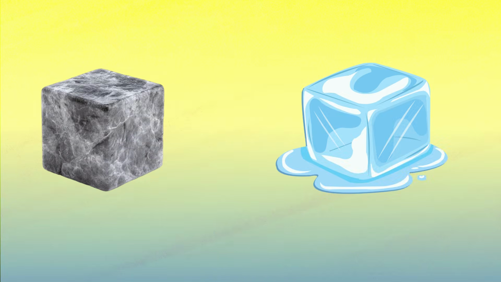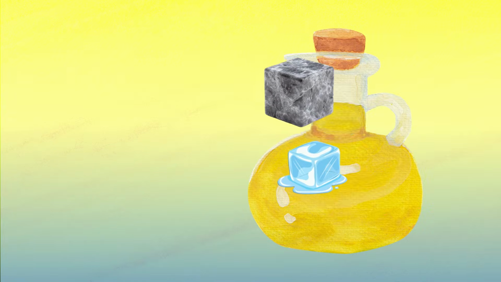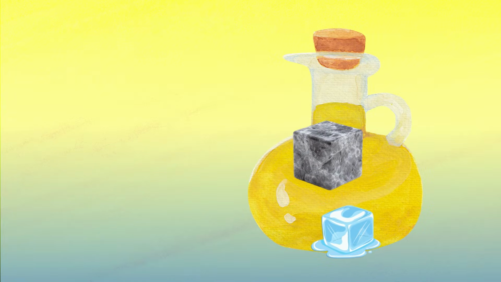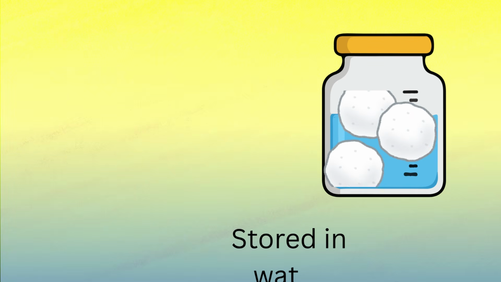Some metals, such as sodium and potassium, react vigorously with water, so they are stored in kerosene. White phosphorus is stored under water because it reacts quickly with oxygen in the air.